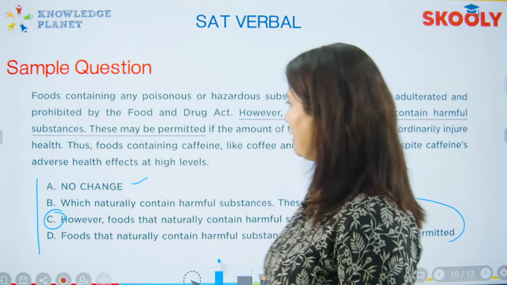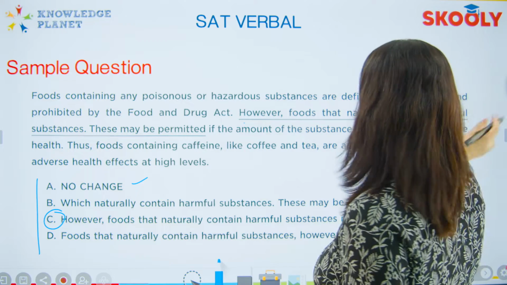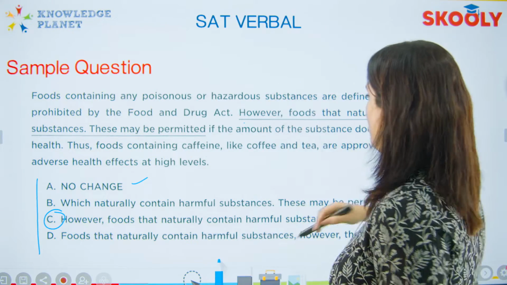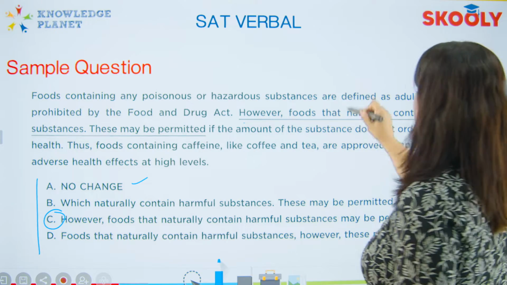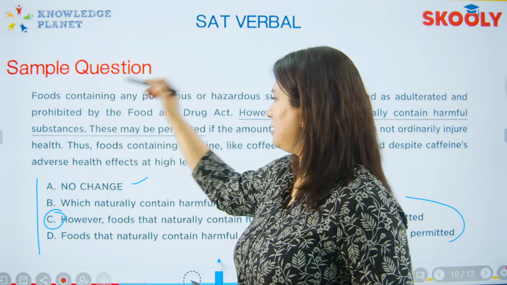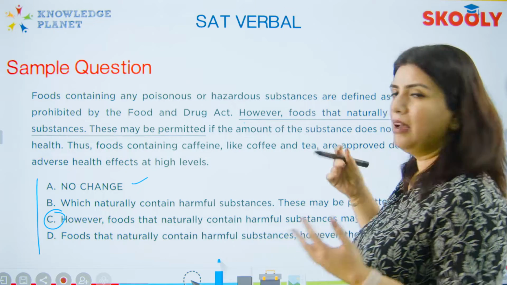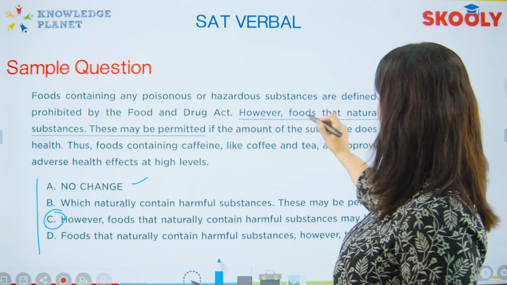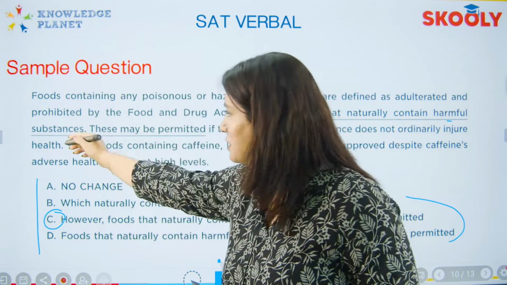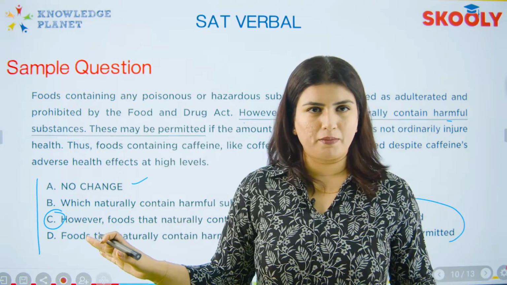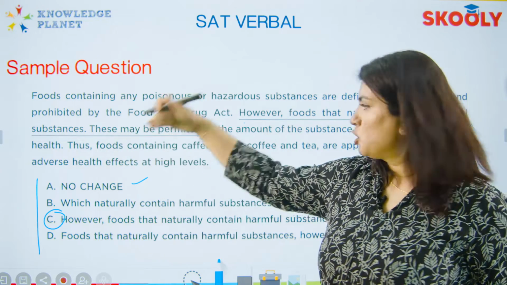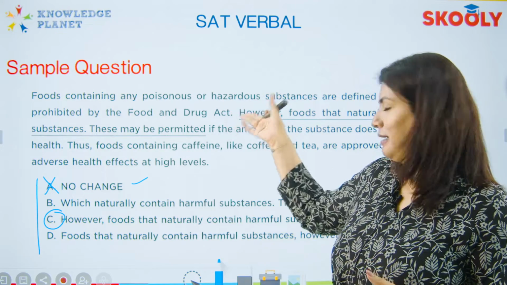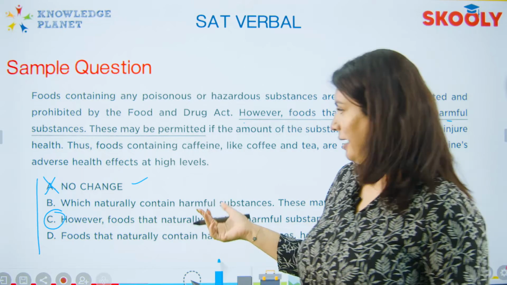So when you start reading from the beginning, foods containing any poisonous or hazardous substances are defined as adulterated and prohibited by the FDA. However, foods that naturally contain harmful substances, full stop, these may be permitted. When I read it, I know that there is something wrong here. You have "however," comma, "foods that naturally contain harmful substances," and then the sentence abruptly stops with a full stop. So for sure, it cannot be option A, because the sentence is actually wrong, right?